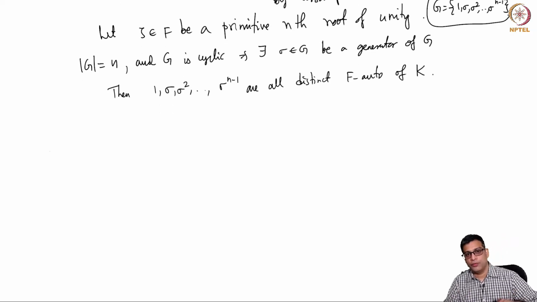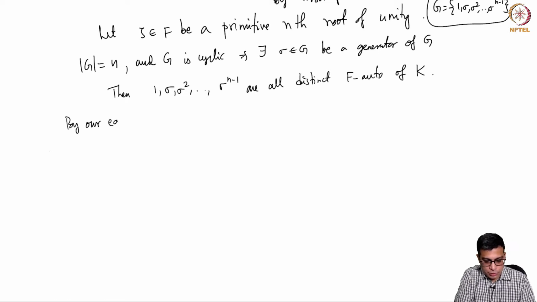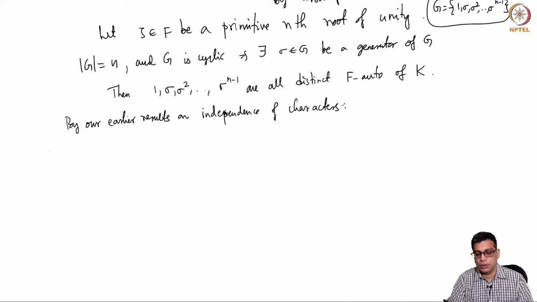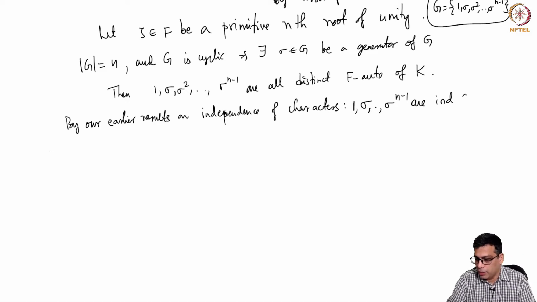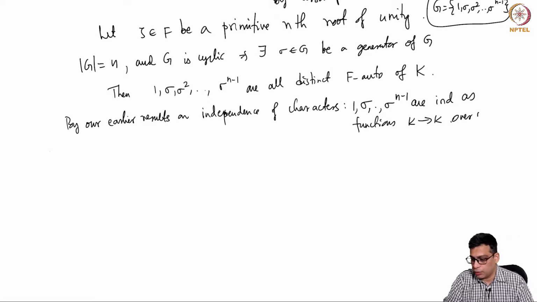So now way back we proved that any collection of distinct characters is independent. So by our earlier results on independence of characters, so we are going to use that now. We have used this of course to set up Galois theory. Now we are going to use this directly again. By our earlier results on independence of characters, 1, sigma up to sigma power n minus 1 are independent as functions from K to K, independent over F, right?